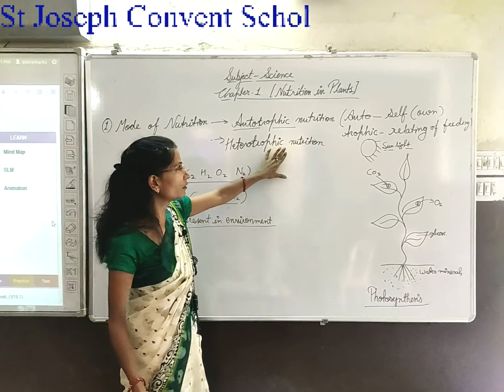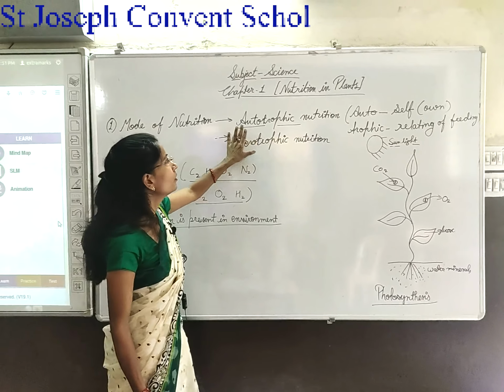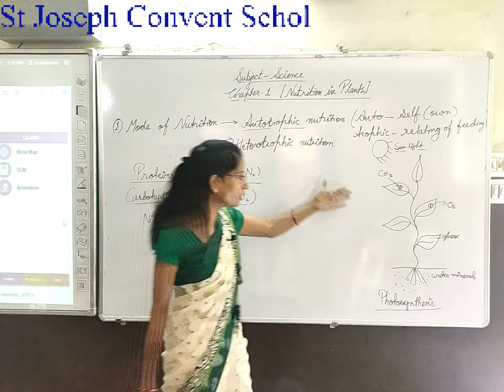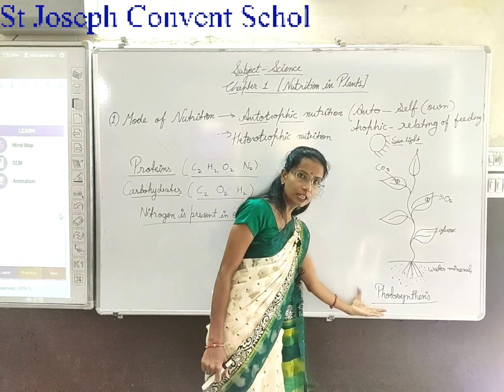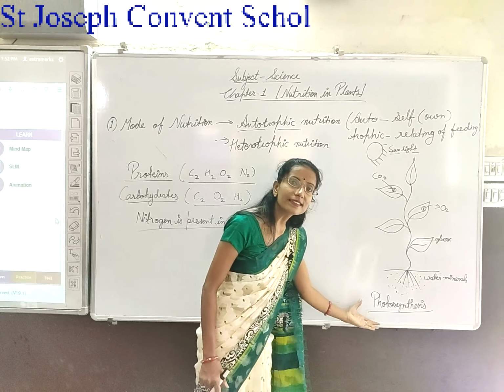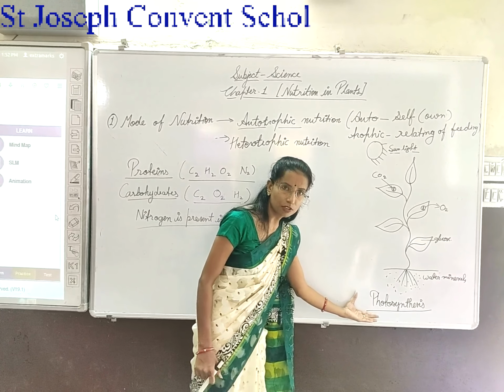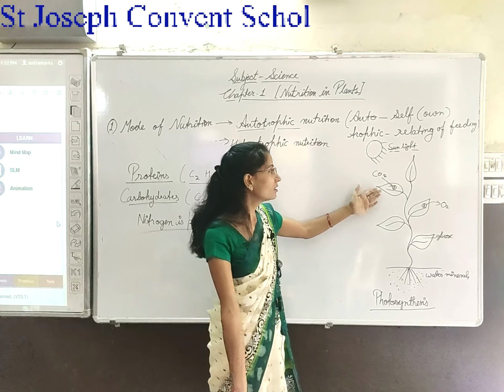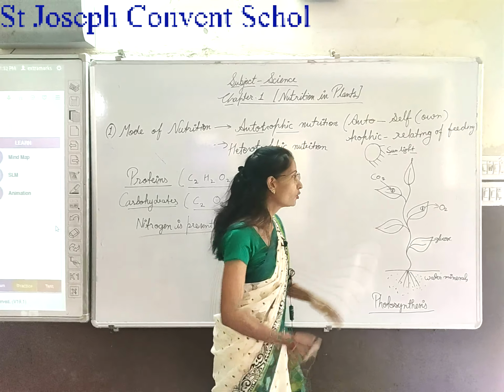In this topic, most autotrophs are green plants, because green plants perform photosynthesis. In this process, green plants make their own food, because the green leaves have chlorophyll.